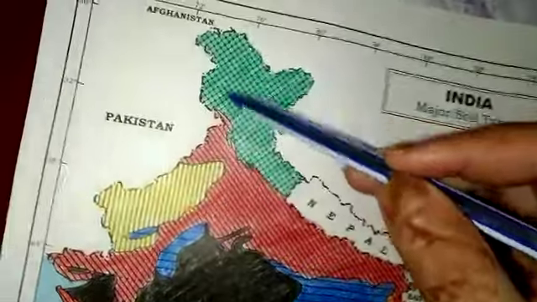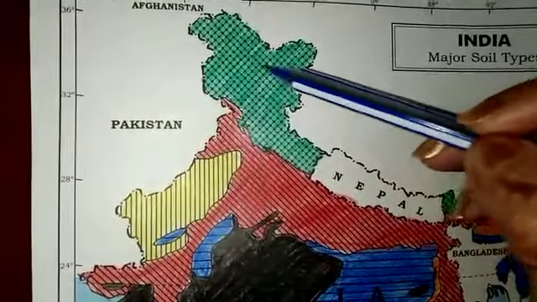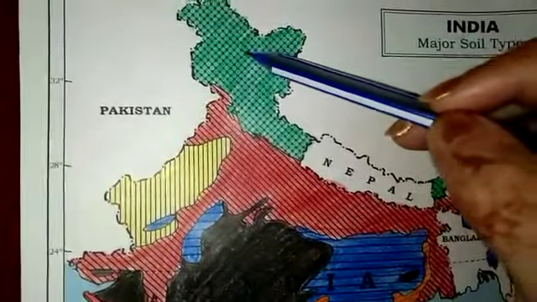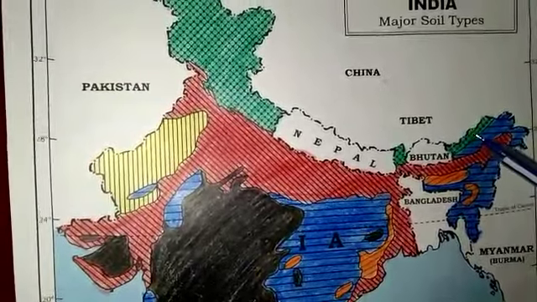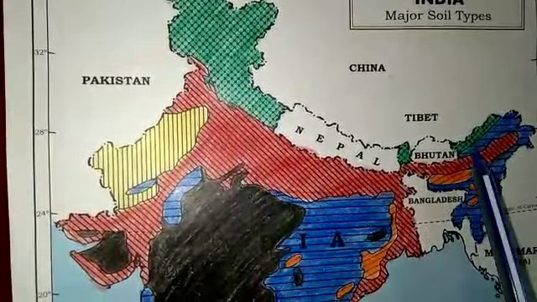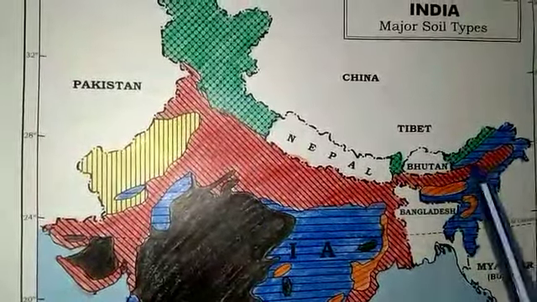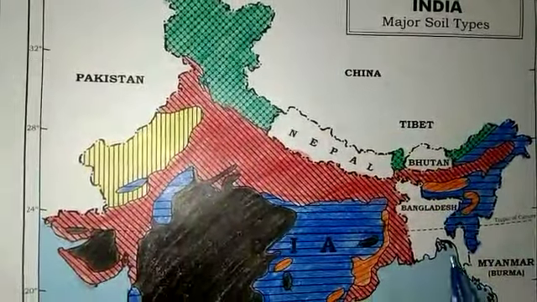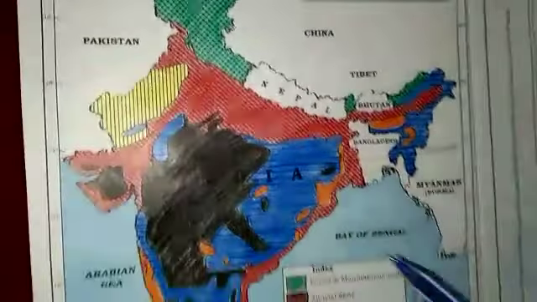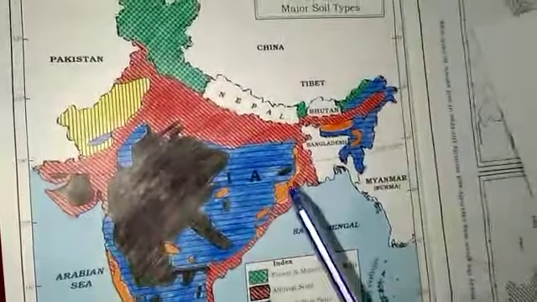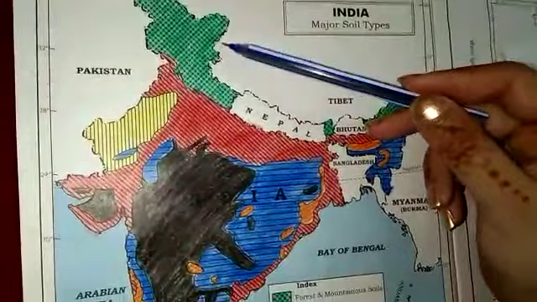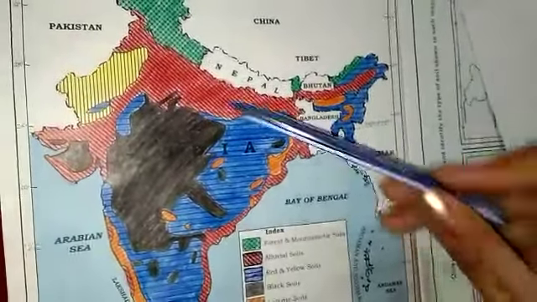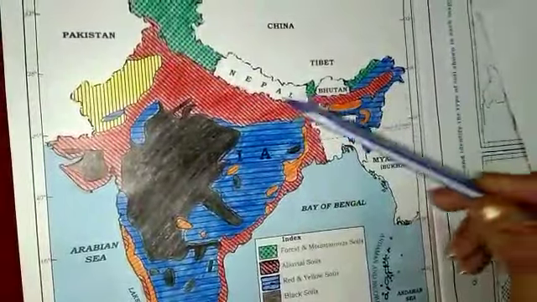Now let us discuss its location. If we are talking about the Leh and Ladakh region, it is non-fertile. We cannot grow crops here. But if we talk about Sikkim and Arunachal Pradesh, it is very much fertile. So this soil's fertility depends on the region. You have to learn this map so you can tell which states are covering which type of soil. Here black is black soil, blue is showing red and yellow soil, green is the forest and mountain soils, orange is laterite soil, this is arid soil, and this is alluvial soil.